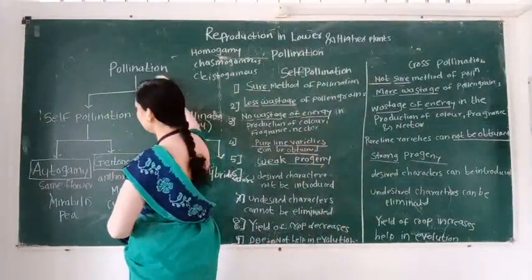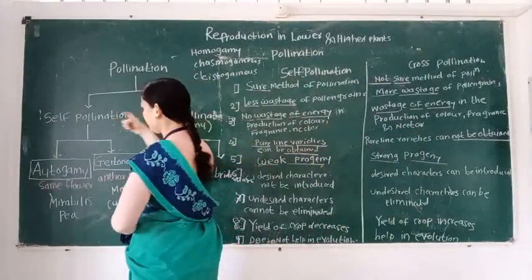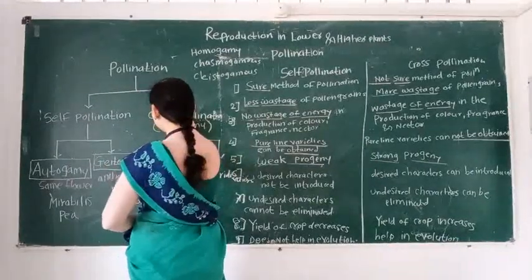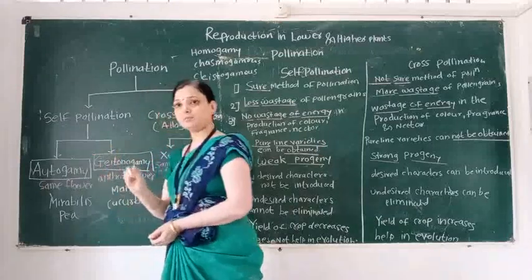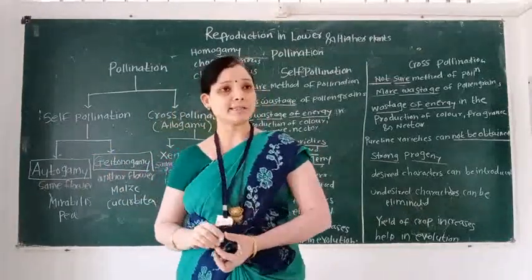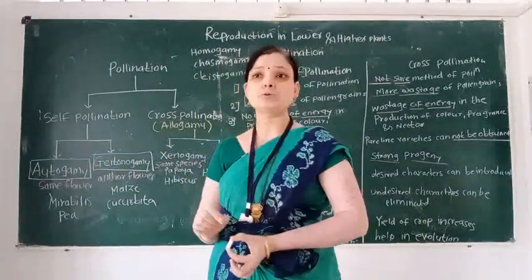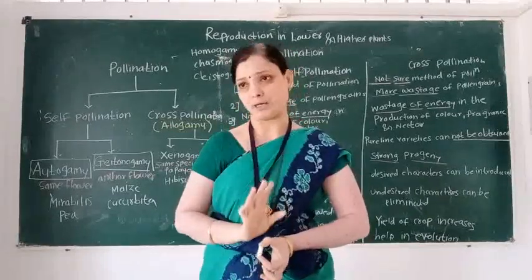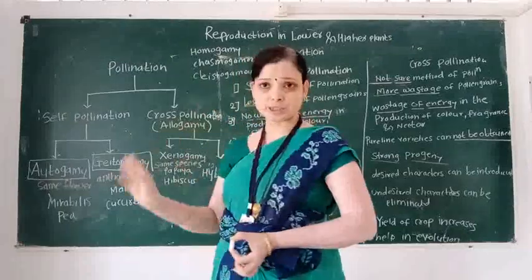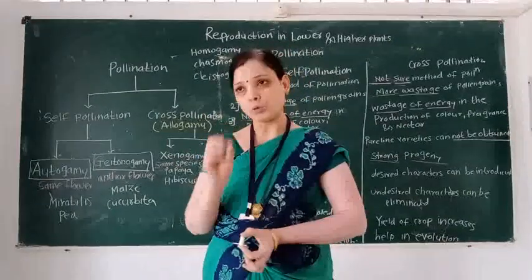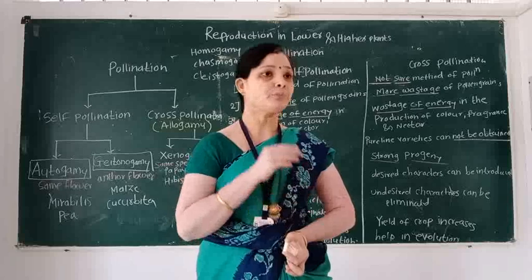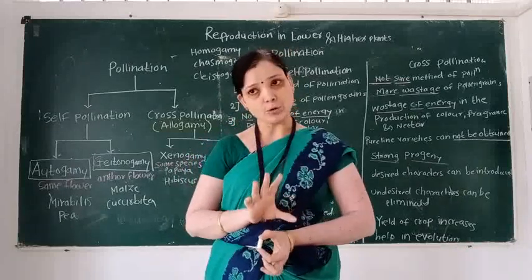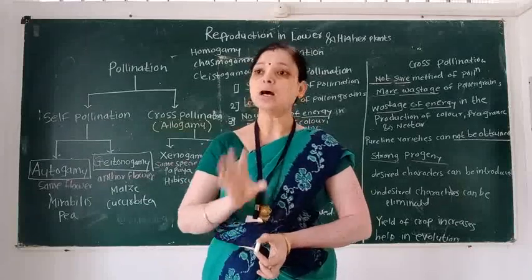Pollination consists of two types. The first type is self-pollination, and the second type is cross-pollination. Self-pollination means pollen grains are transferred from anther to receptive stigma of the same or another flower of the same plant body. Cross-pollination means pollen grains are transferred from anther to stigma of another flower, another plant body, of the same species or another species.